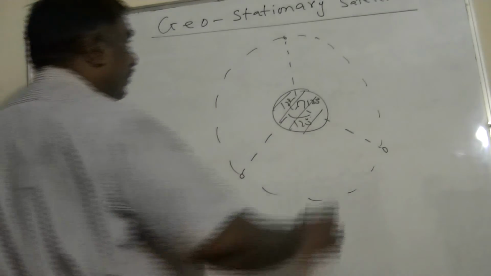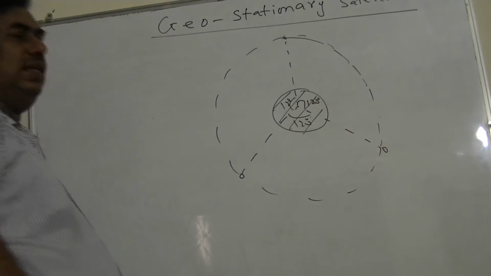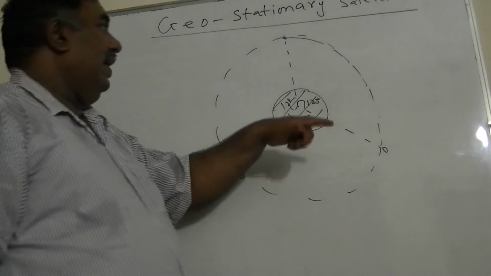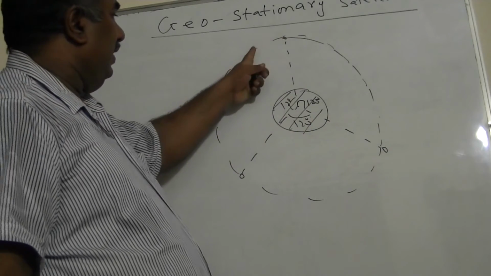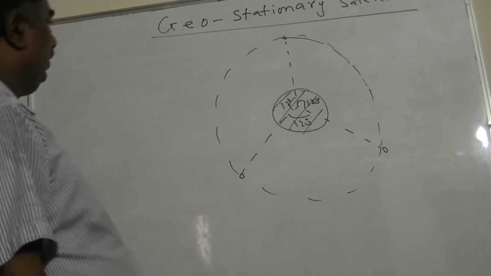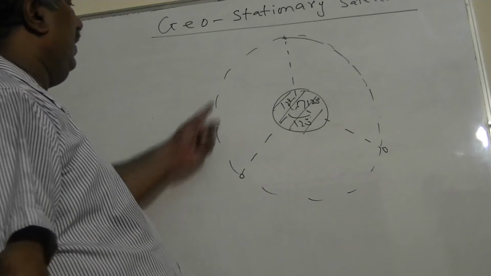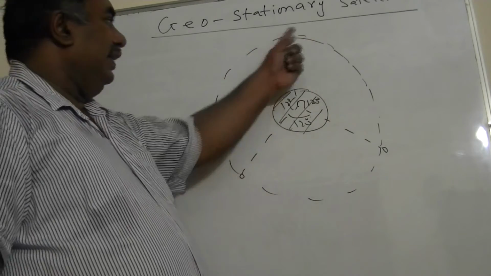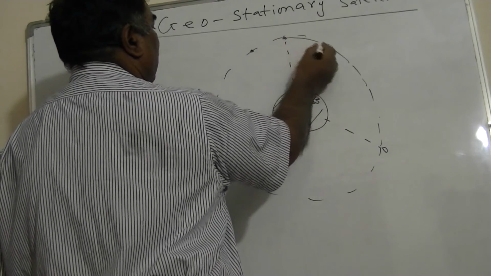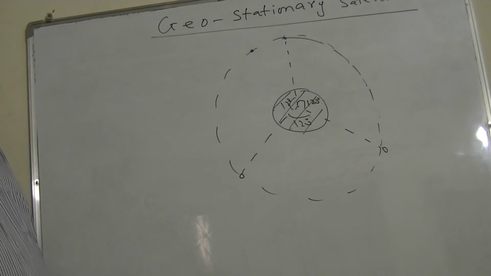And sometimes examiners ask why, with so many satellites from each country of the world, they do not collide. Actually, suppose this is the position of one satellite, this is another position, this is another position, they have a fixed position. There is an institution which governs these positions and assigns the position. Since the positions are fixed and their speeds are fixed, when this comes here, this moves here, so the satellites will never collide with each other. Sometimes you will be asked that question.